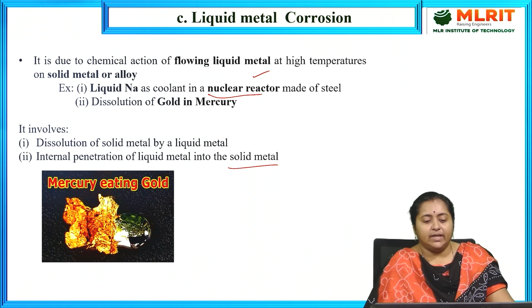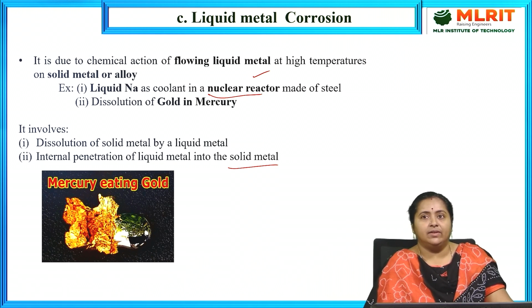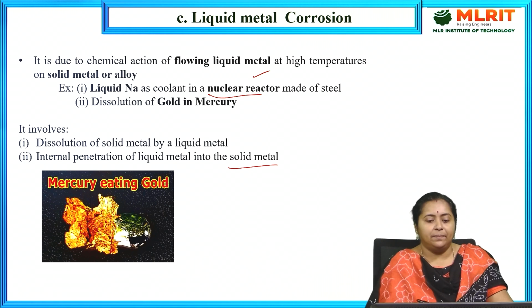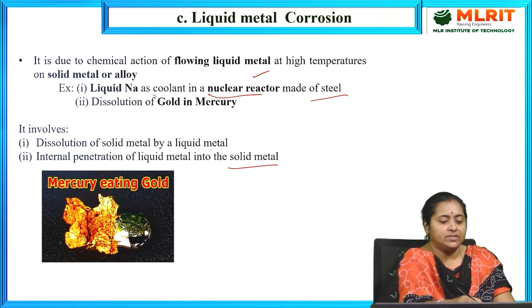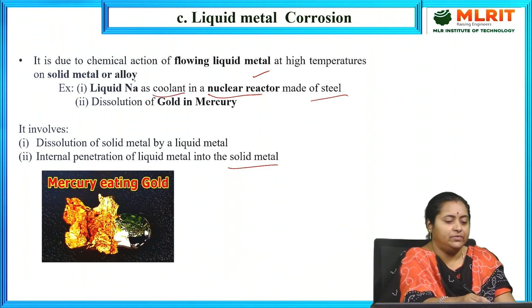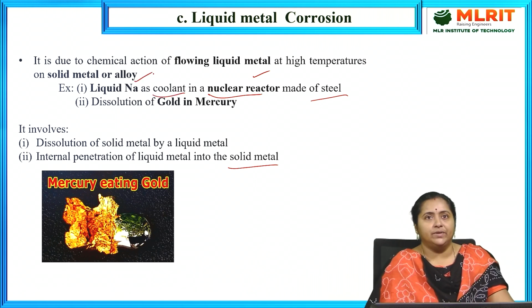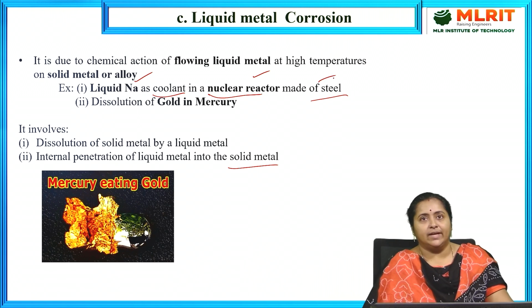These reactors work at very high temperatures, and they are made up of steel. As they are working at very high temperature, we have to make use of coolants. For example, if I use liquid sodium as a coolant, then it is able to get adsorbed as a layer on the surface of the steel, that is the nuclear reactor body.